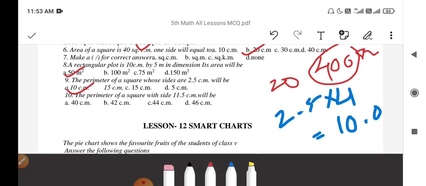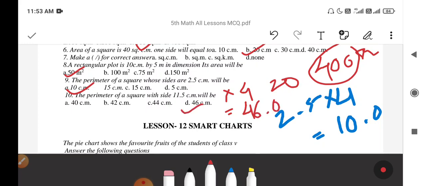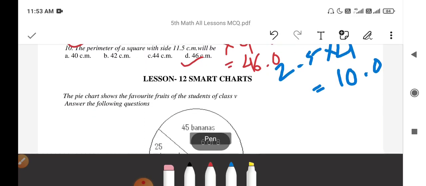Next question, the perimeter of a square with side 11.5 centimeter will be. So the length of each side is 11.5 centimeter. So the perimeter will be 11.5 centimeter multiplied by 4. That answer will be 46.0. So the answer will be 46 centimeter. The next chapter, smart charts.